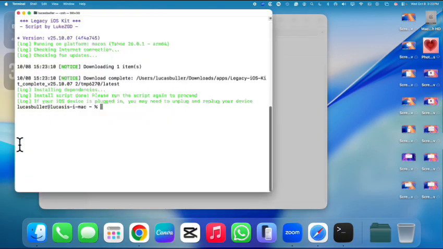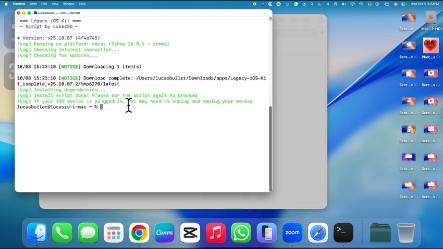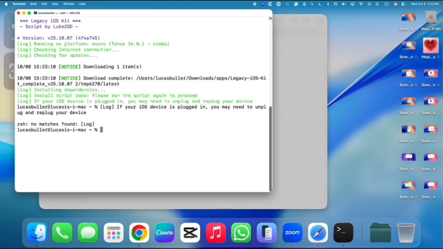And then do I just copy one of these commands and paste it? And then paste. No, what?